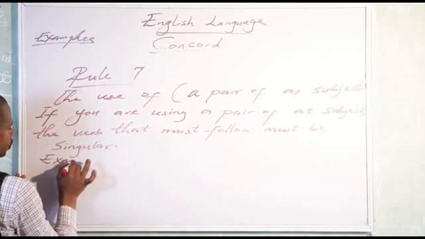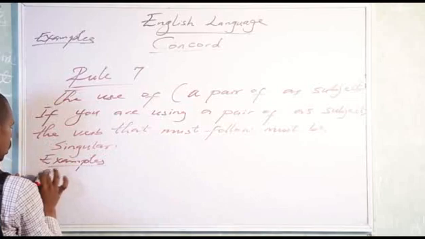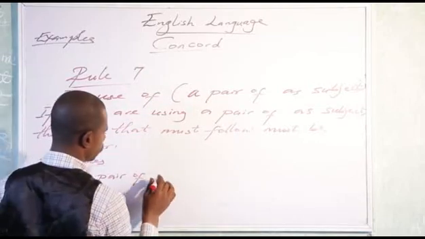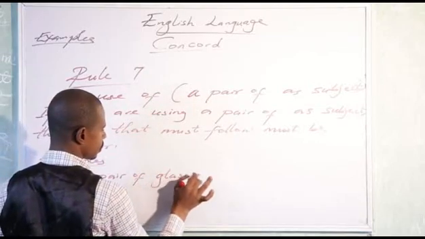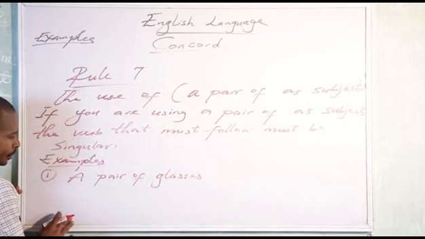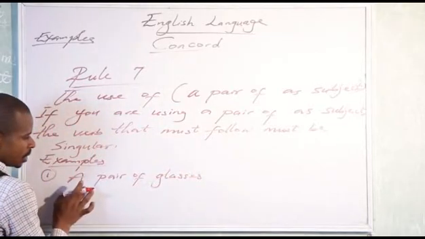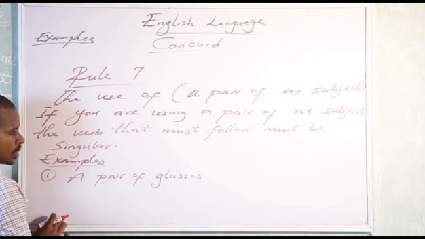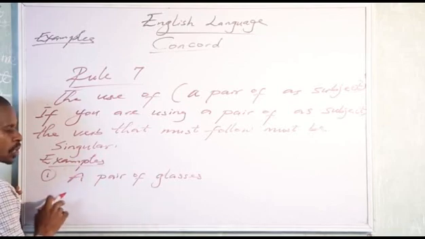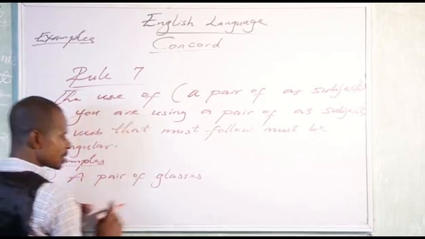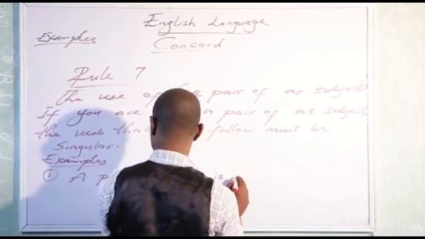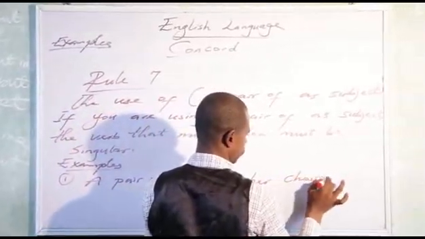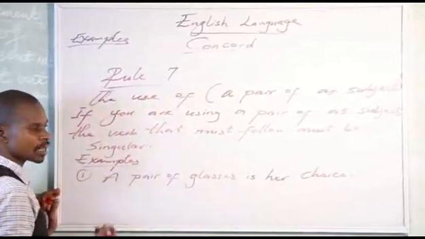Let me cite some examples for you. Example 1. A pair of glasses. A pair of glasses. Look at this. This is a collective noun. Now, if you want to use it in a sentence, the verb that we need to use with this must be a singular verb. A pair of glasses is her choice.